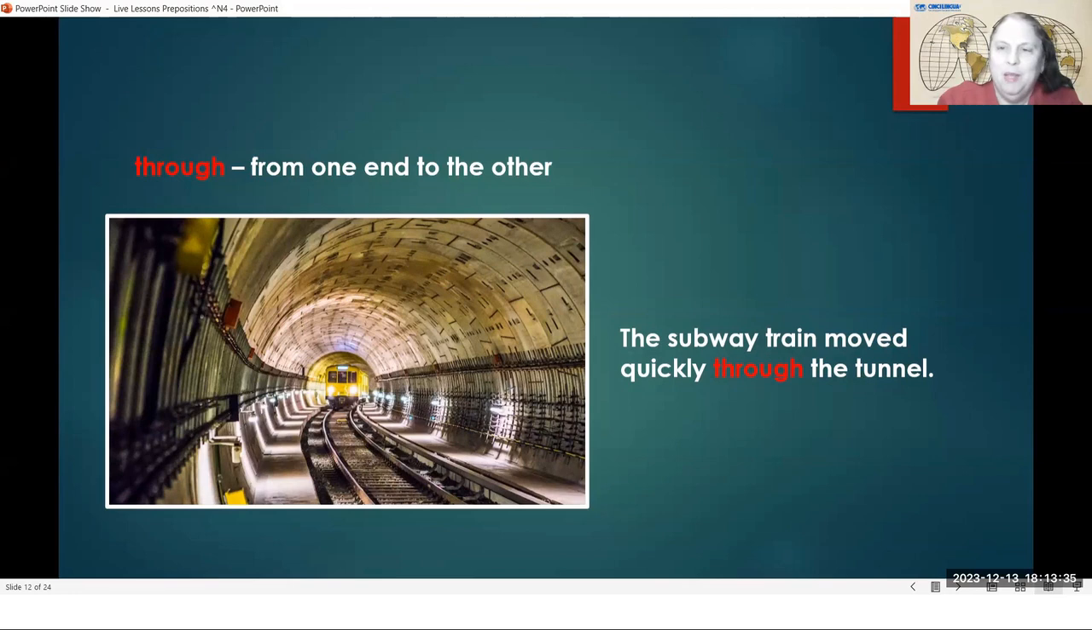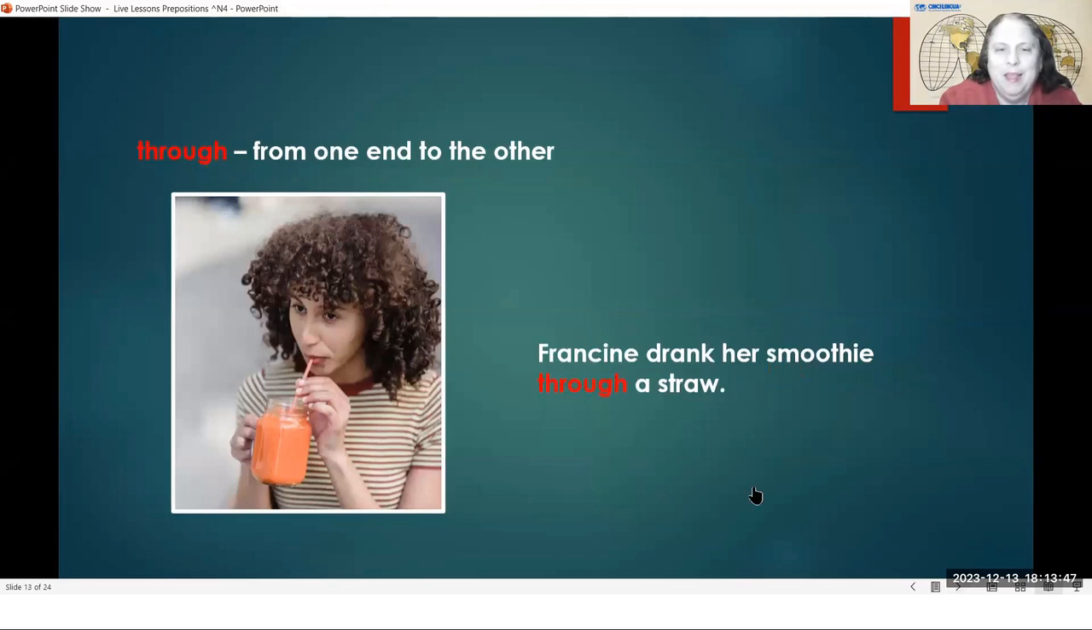But through means starting at one end, and you go inside, and then you come out on the other side. Through the subway tunnel. Now here, Francine drank her smoothie through a straw. So this kind of drink here, we call this a smoothie.